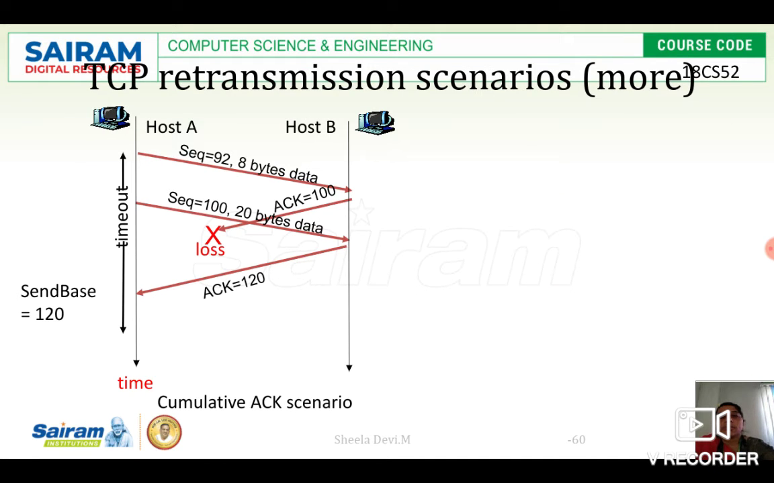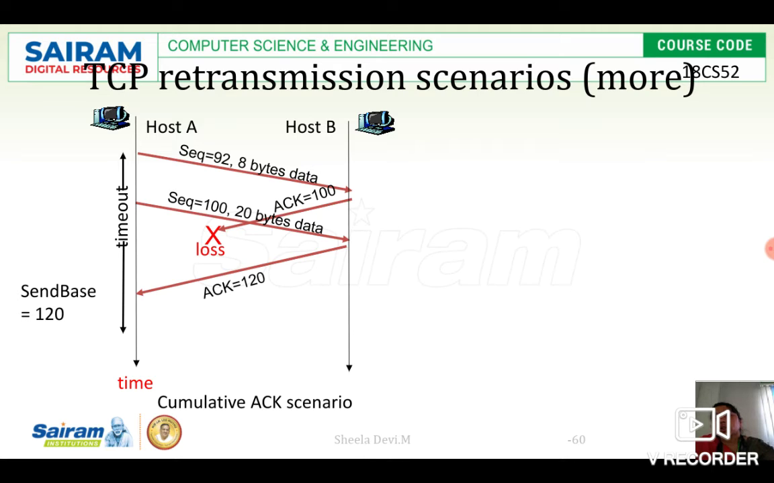Next, the cumulative acknowledgement scenario. What happens if we use cumulative acknowledgement? The same case they have taken: sequence equal to 92 with 8 bytes of data, acknowledgement equal to 100. What happens here? The acknowledgement for that data has been lost. So they are sending the next data, sequence equal to 100 with 20 bytes of data, within the timeout, and I am getting the cumulative acknowledgement for the 8 bytes of data as well as the second data transmission, that is 20 bytes of data.